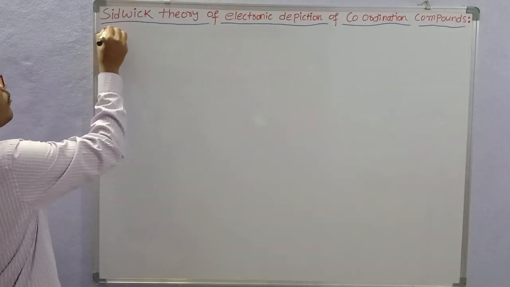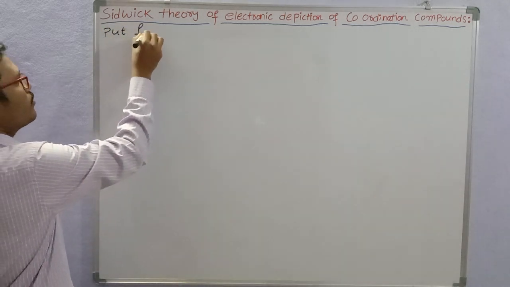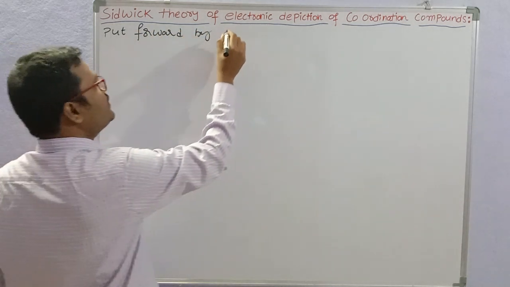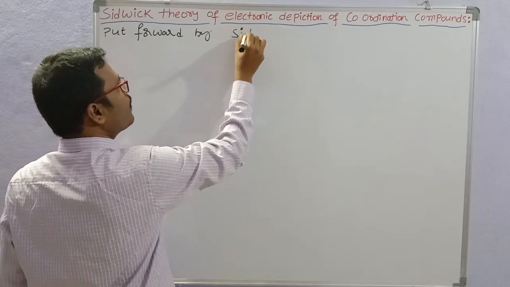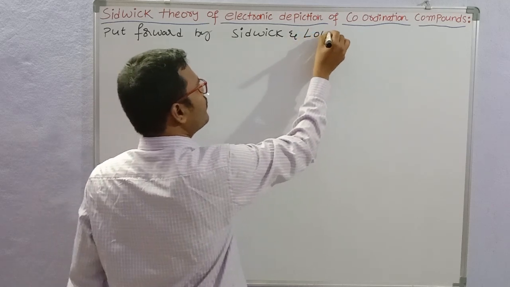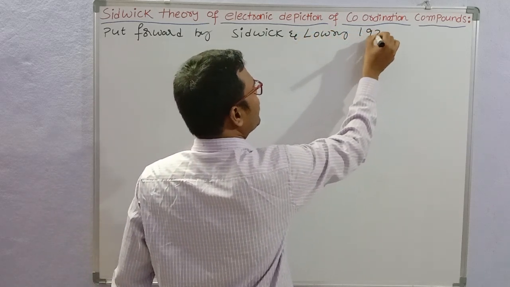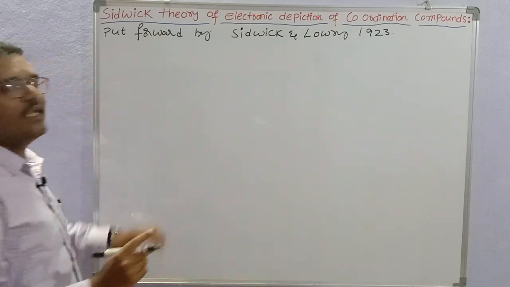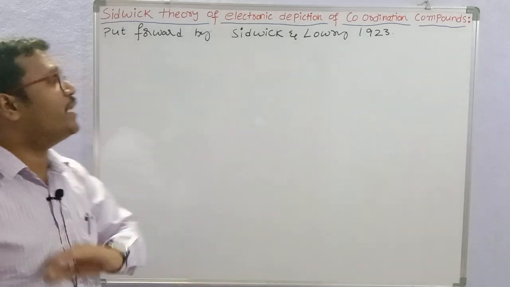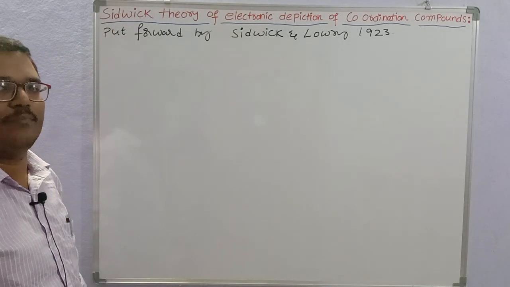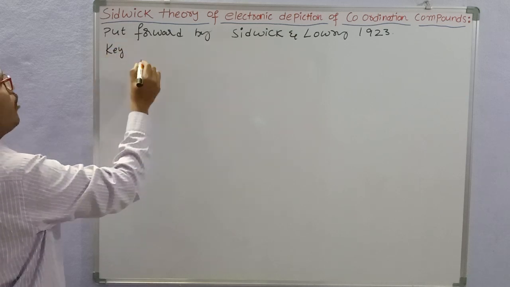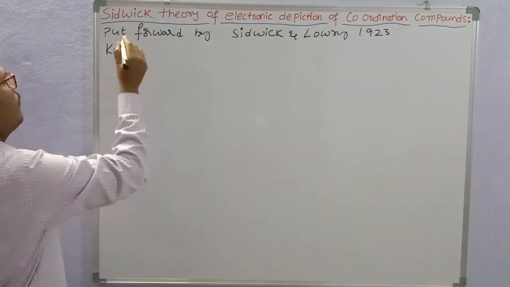This theory was put forward by two scientists, Sidgwick and Lowry, in the year 1923. Actually, they modified Werner's theory and produced a new theory called the Sidgwick-Lowry theory. Let us see what the key points in Sidgwick theory are.